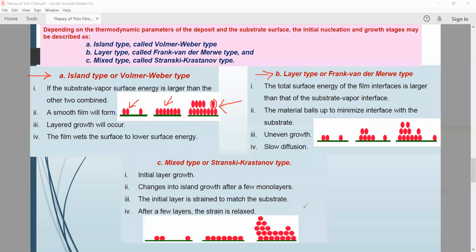Okay, so the structural evolution of the film is now decided by the ability of atoms on the surface. An atom is able to move along the grain surface and between the grains. Grains means this part. These are the number of grains, the size of the particles. These are the atoms.